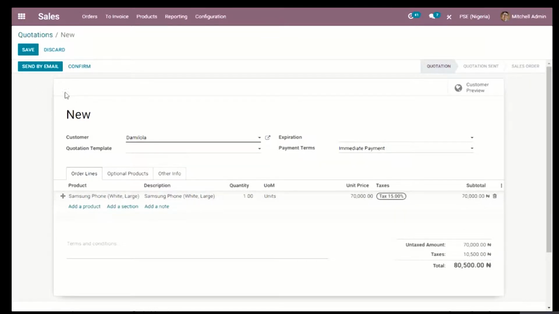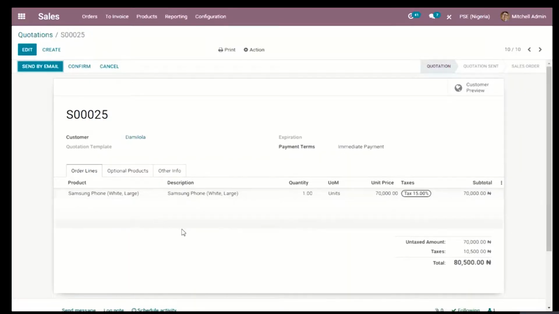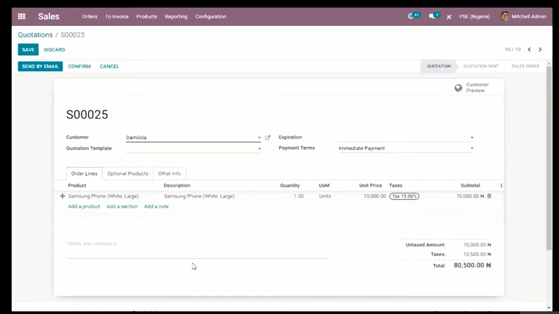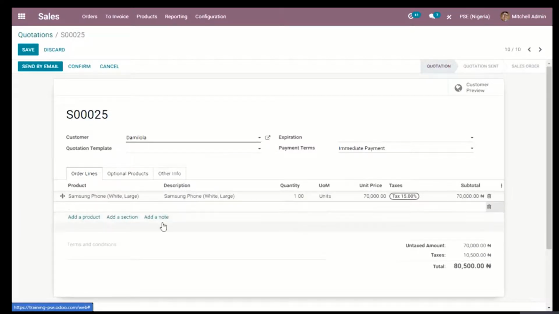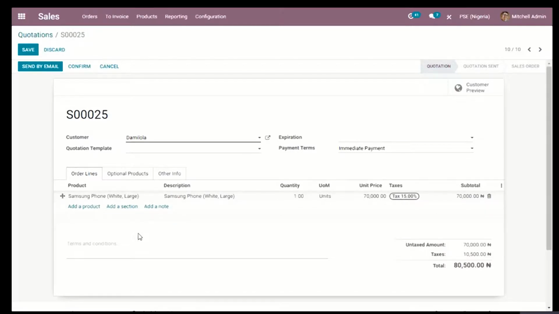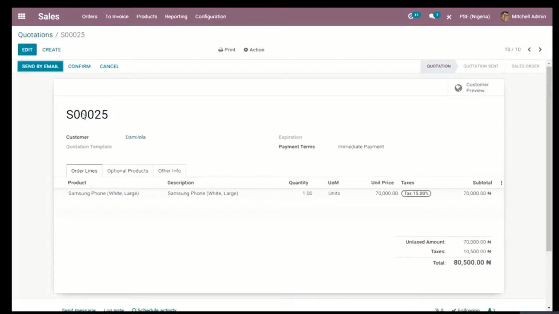And I can save it, and if there are any other terms and conditions that I might want to add, I can type them here, and I can add a note below. I can add another section, probably some information that might be needed by my customer. I can then save it and I can send by email. If I send by email, it will change the status from quotation to quotation sent. But we already know how that's going to work, so I might just keep that and just confirm.